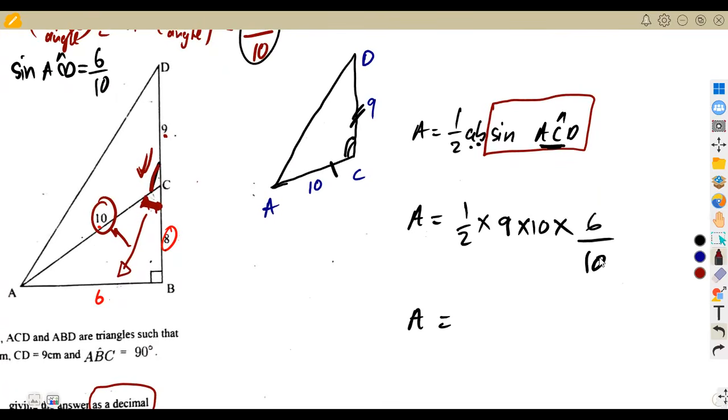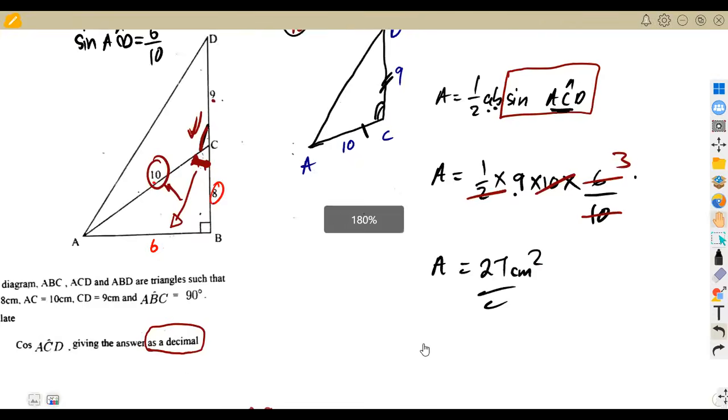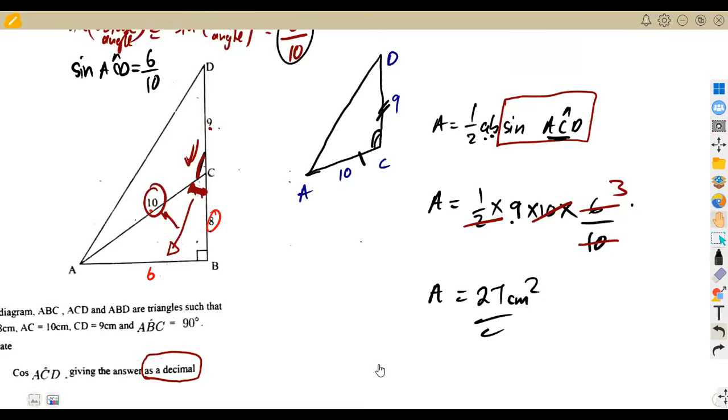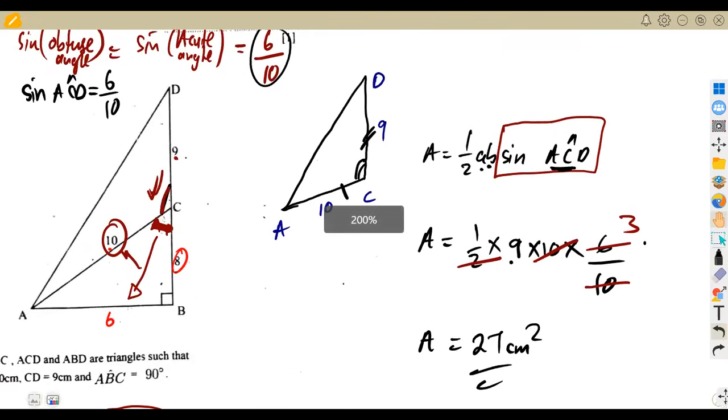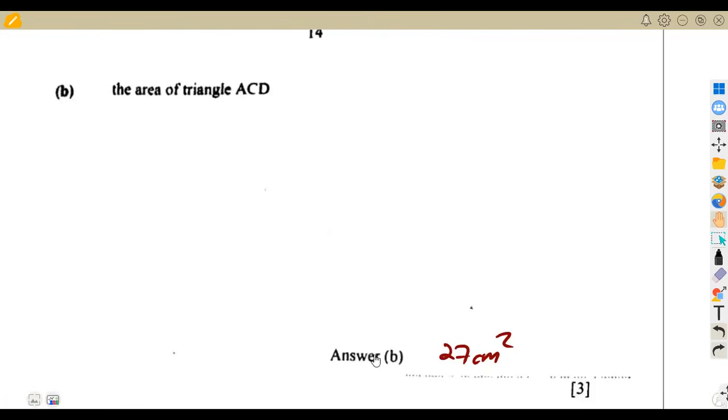You can see it's direct if you understand this formula, or the concept of obtuse and acute angles. So let's cancel 10 and 10. 2 into 2 is 1, 2 into 6 is 3. Then 9 times 3 is 27 square centimeters. All right, so that could be another way of answering these questions. You can see we are obtaining the same area of 27 square centimeters, just like the one that we obtained in the previous case.